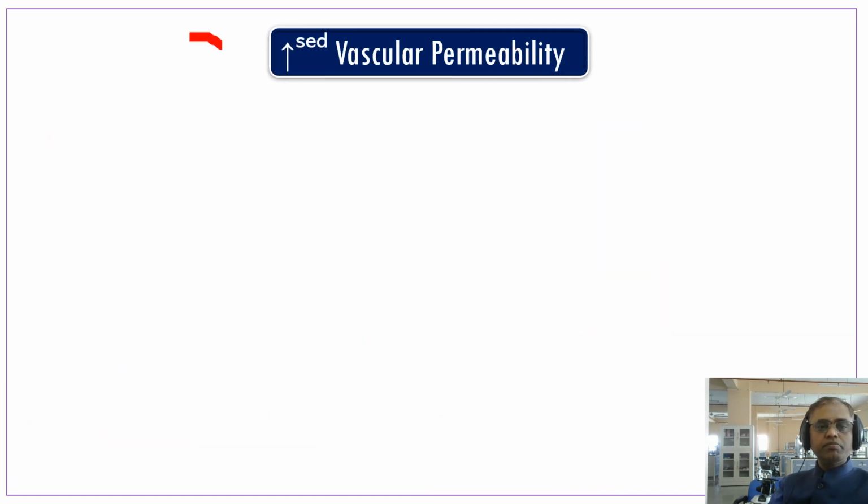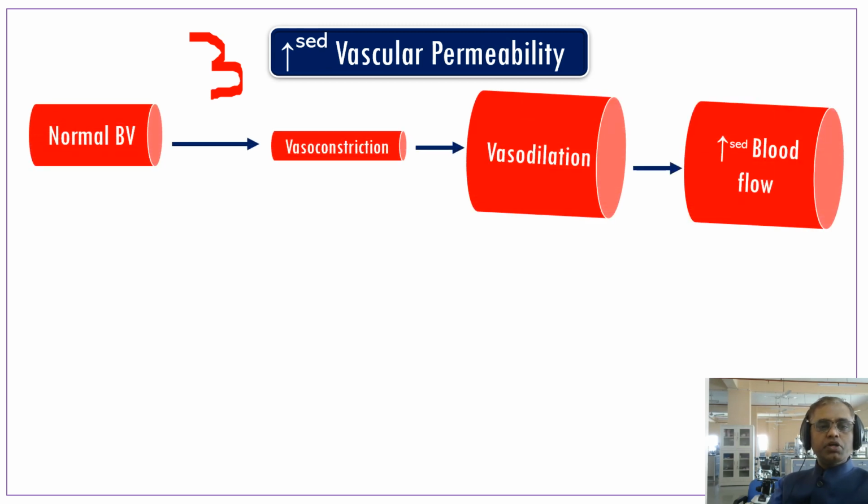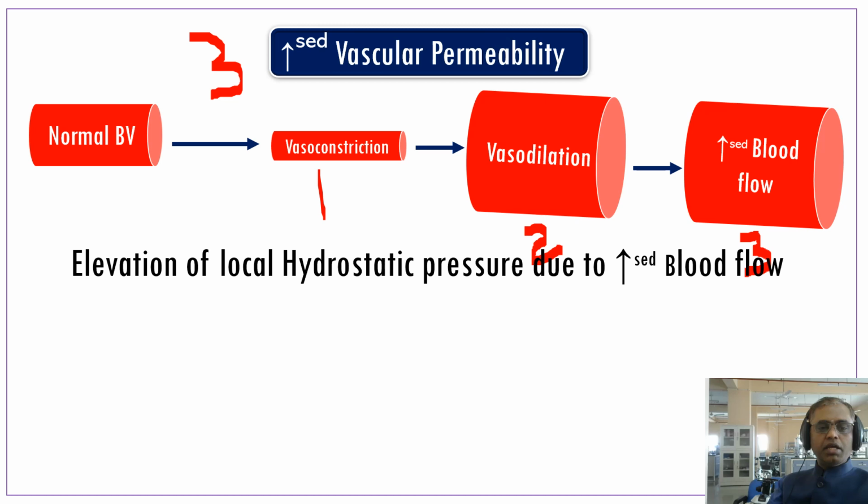The third one is increased vascular permeability. So here the normal vessel undergoes vasoconstriction, the first event, then goes to vasodilatation, then the third one is known as increased blood supply. Why? The elevation of local hydrostatic pressure leads to increased blood flow.